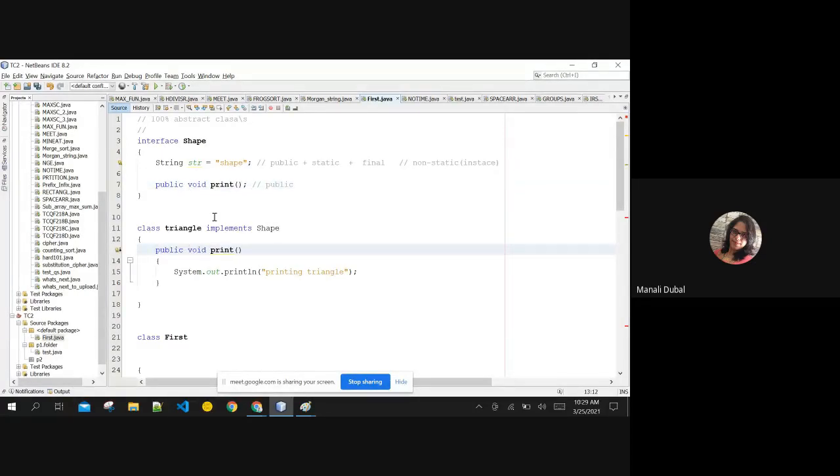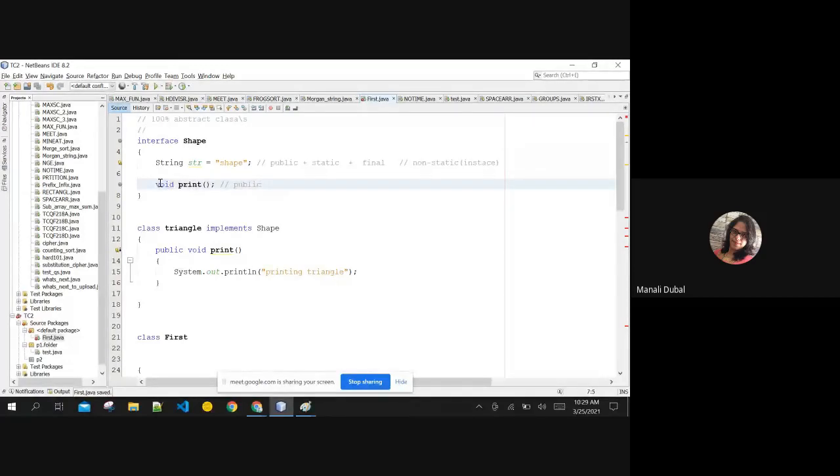It is complete overriding, right? Overriding means what? The signature should be same. You need to compulsorily give the same method signature whenever you are overriding. If I miss the public keyword also, it is still not overriding. I need to give the public keyword here in order for this to override. Right? Now it is overriding.